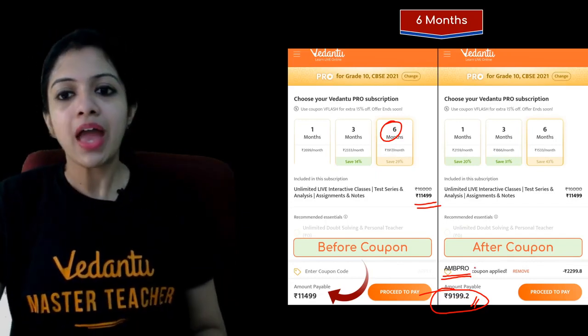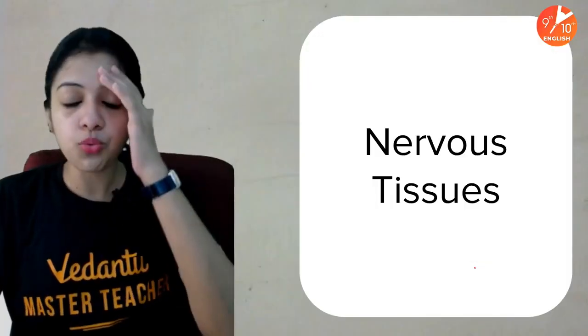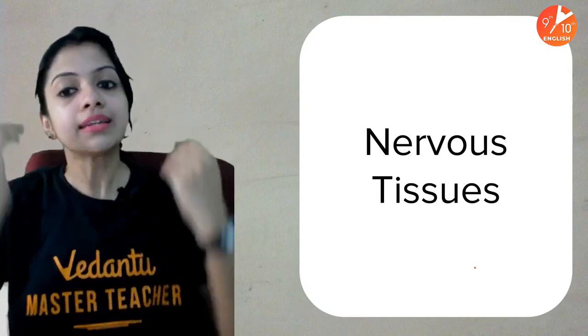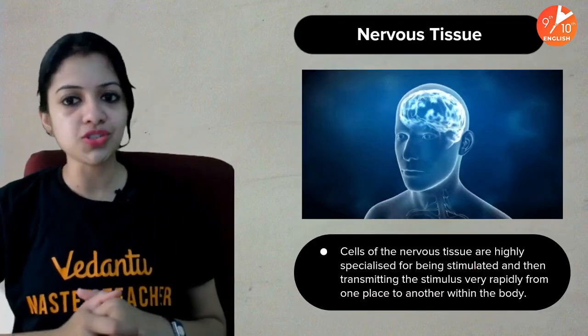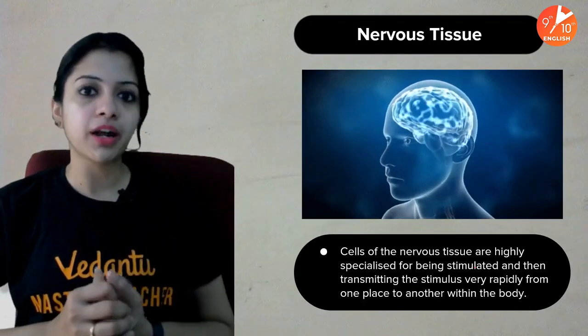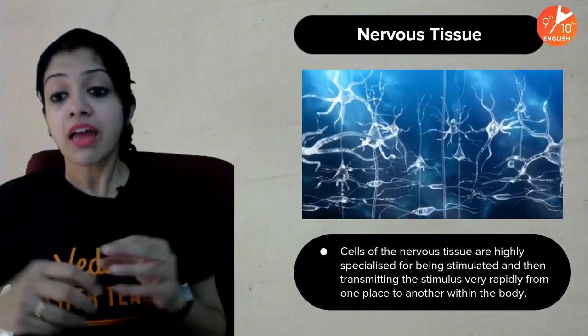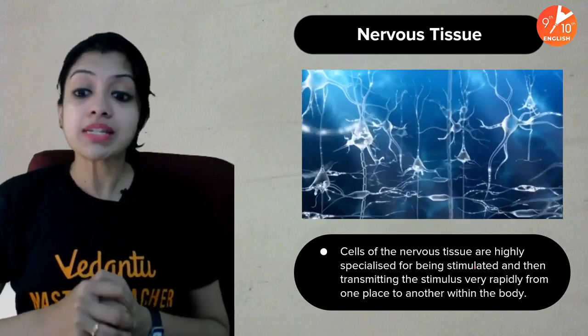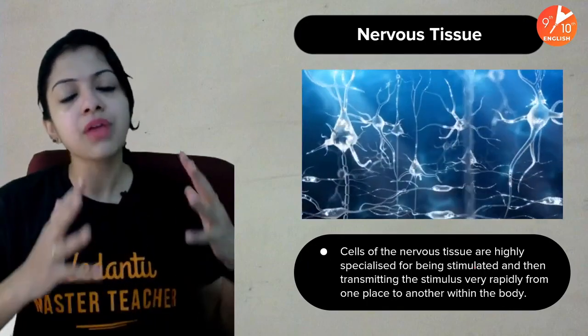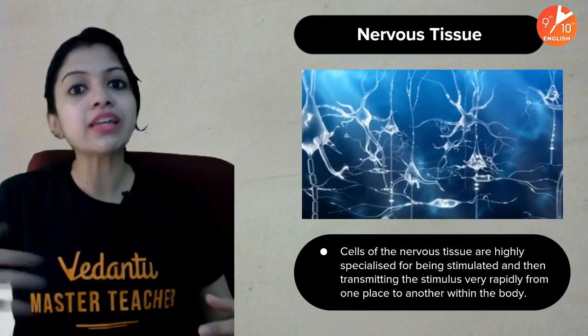Rest is your call. Okay, children, now let us get back to what we were discussing, and that is about nervous tissues. Of course, nervous tissue forms a major part of our body, right? Because cells of the nervous tissue are highly specialized for being stimulated and then transmitting the stimulus very rapidly from one place, one part of the body to another.